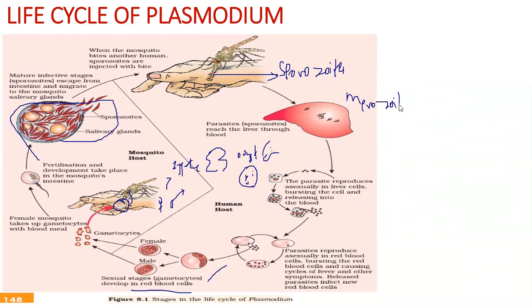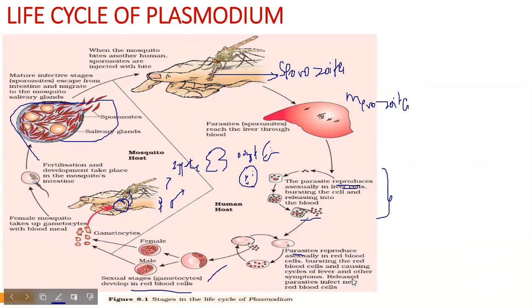Okay, and there is asexual reproduction in the liver cells. Then from the liver cells, they enter the red blood cells. So once they infect red blood cells, this is a feeding stage, and then the red blood cells rupture. So there is release of these merozoites. So these parasites reproduce asexually in the red blood cells.